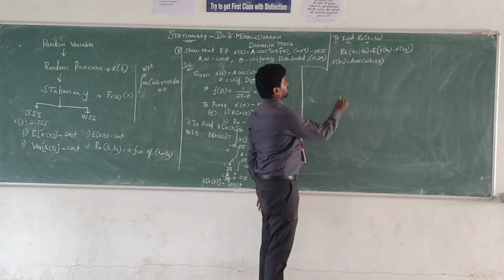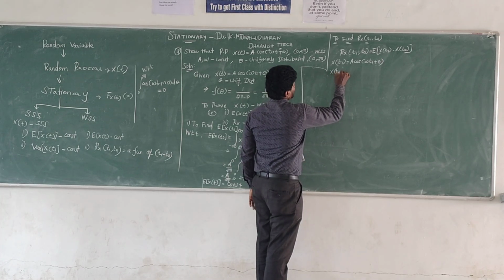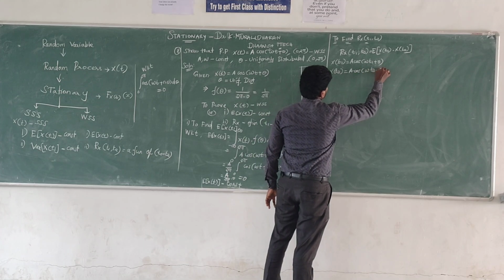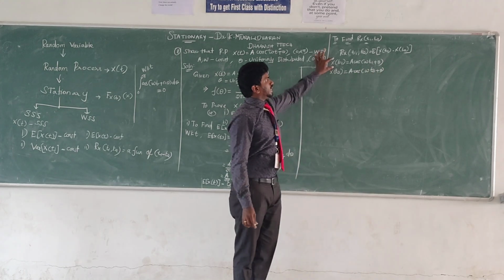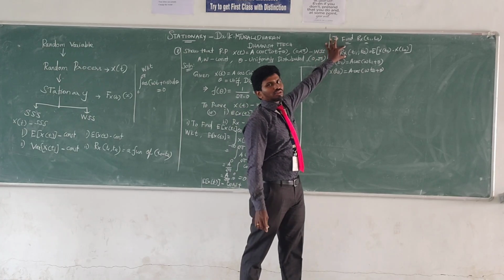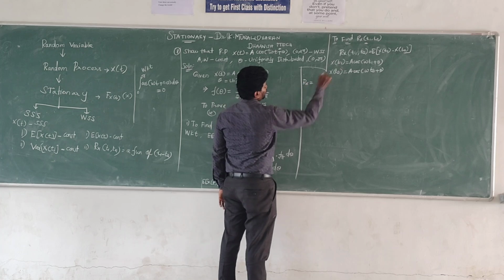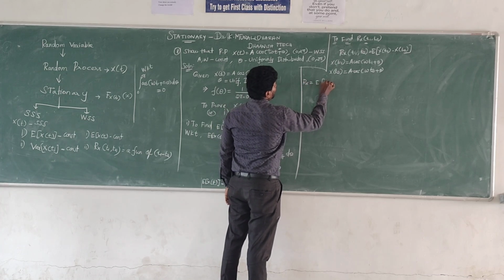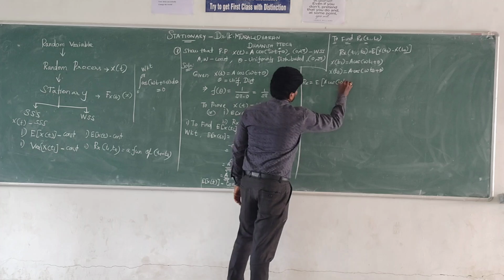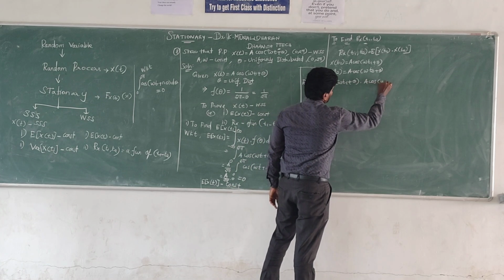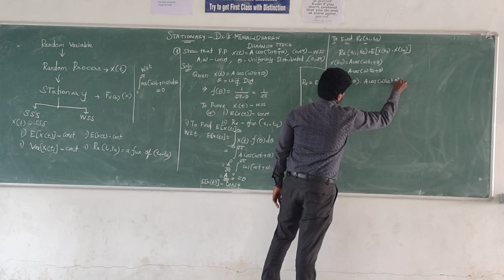So replacing x1 and x2 in the given autocorrelation formula, we get Rx equal to the expected mean of a cos omega t1 plus theta into a cos omega t2 plus theta.